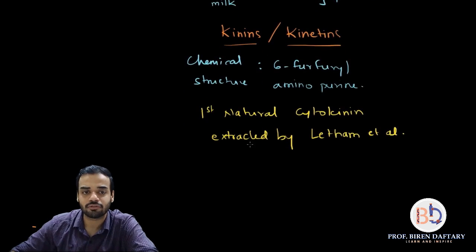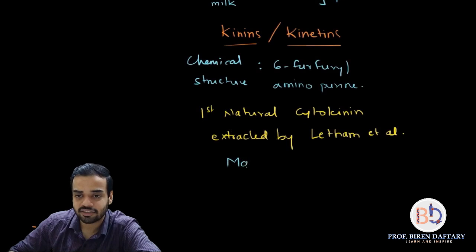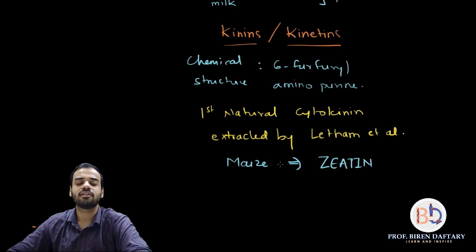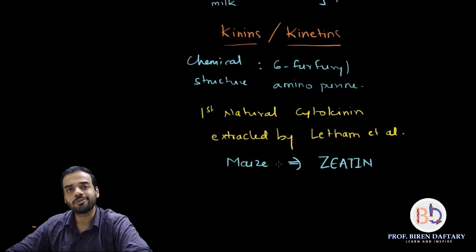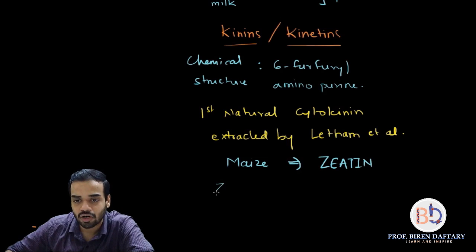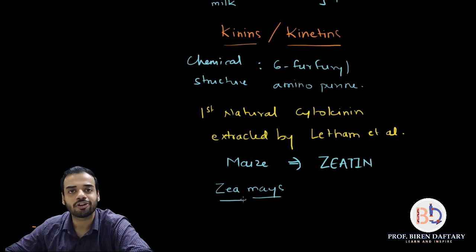I told you it was extracted from the plant called maize, and the name of the cytokinin was zeatin. Now, how do you remember this word zeatin? The scientific name of maize is Zea mays. Zea mays is the scientific name of maize or corn.